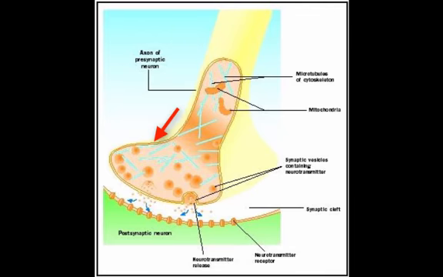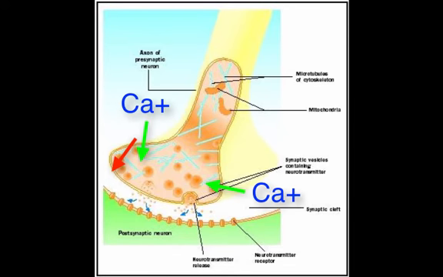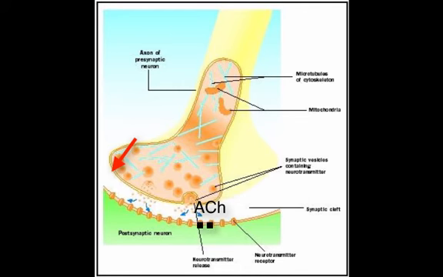First, an action potential arrives at the synaptic terminal. This action potential depolarizes the synaptic terminal, opening calcium-gated channels and allowing calcium ions to enter the synaptic terminal. This influx of calcium causes vesicles filled with acetylcholine to undergo exocytosis, expelling the acetylcholine into the synaptic cleft. ACh diffuses across the synaptic cleft, binding to ACh receptors on the postsynaptic membrane.